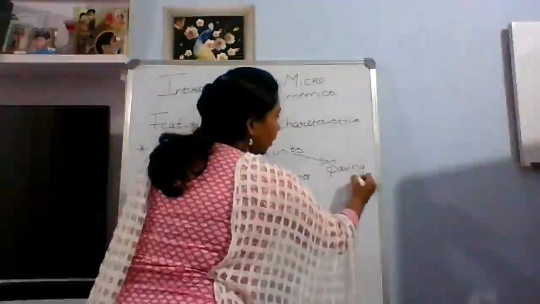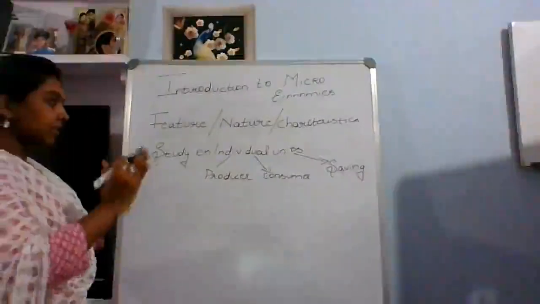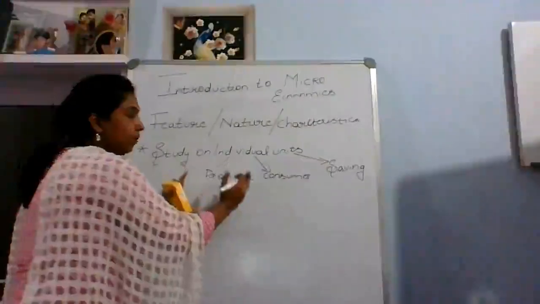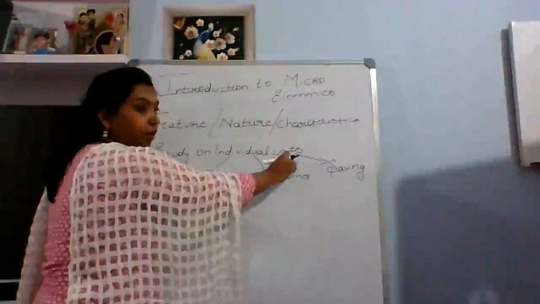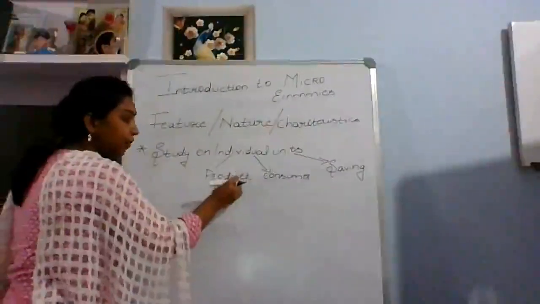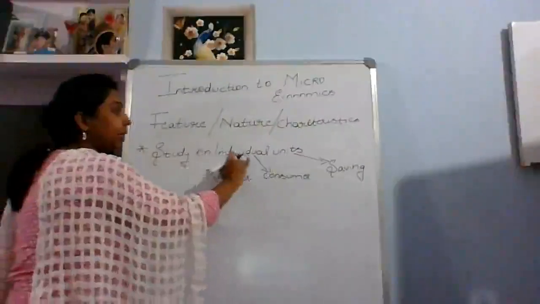So your study is concerned only with one particular unit: producer alone, consumer alone, or saving. That is called a study on individual units.